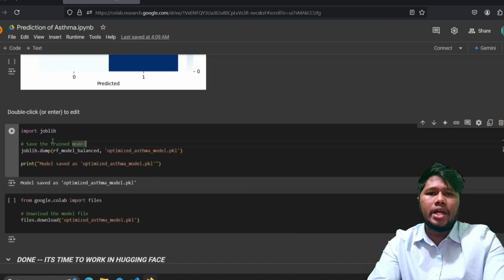Finally, we saved our model using joblib. This is needed because we have to load this model and use it in another interface to predict asthma. We downloaded a .pkl file and used it in the Hugging Face interface, now using Streamlit. So this is all about our project. Thank you, sir, for your patience.